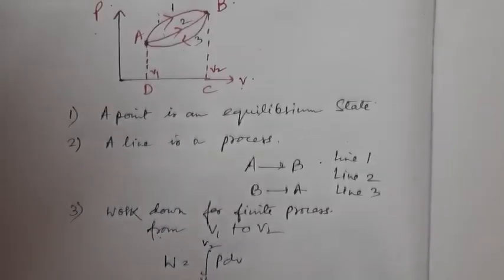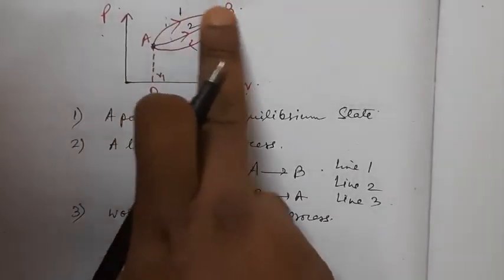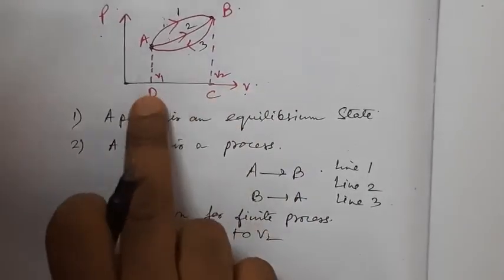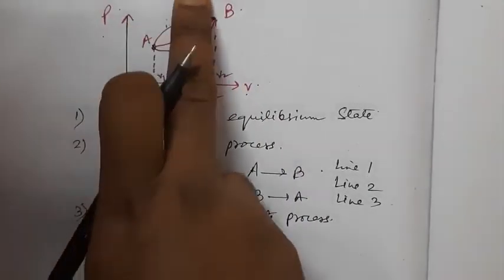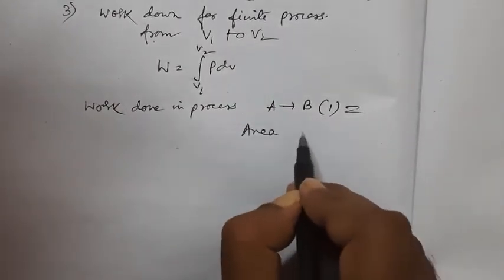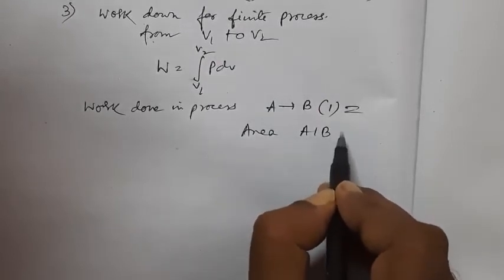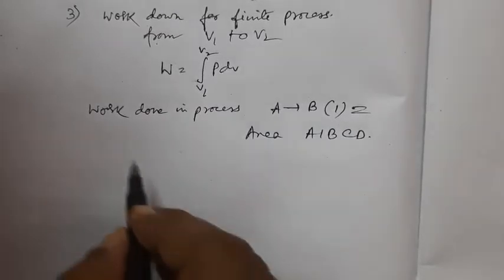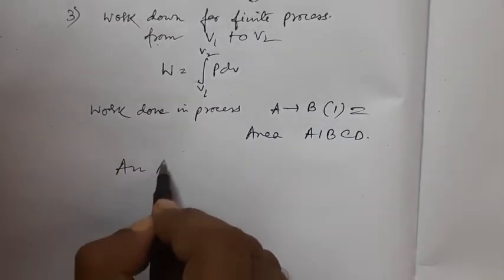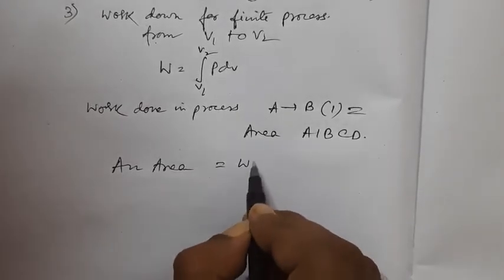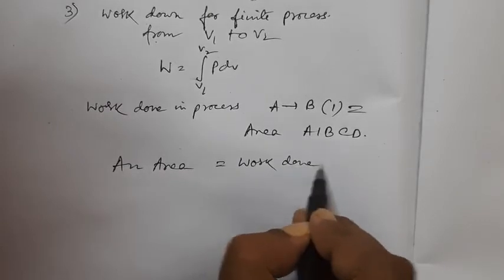So line 1 means this one, line 1. So the area will be A1BCD. I repeat, A1BCD, equal to area A1BCD. So an area like this in general is equal to the amount of work done.